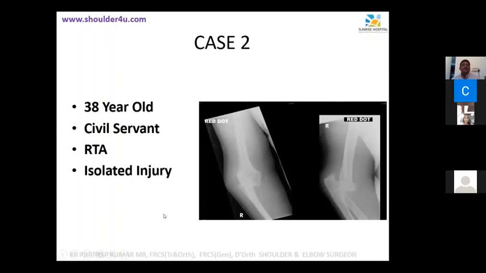Now, let us go to case number 2. It's a 38-year-old civil servant, had a road traffic accident. It's an isolated injury. Akhil Junior, are you there? Can you just read that photograph? Sir, it's an AP and lateral radiograph showing posterolateral dislocation of the elbow.